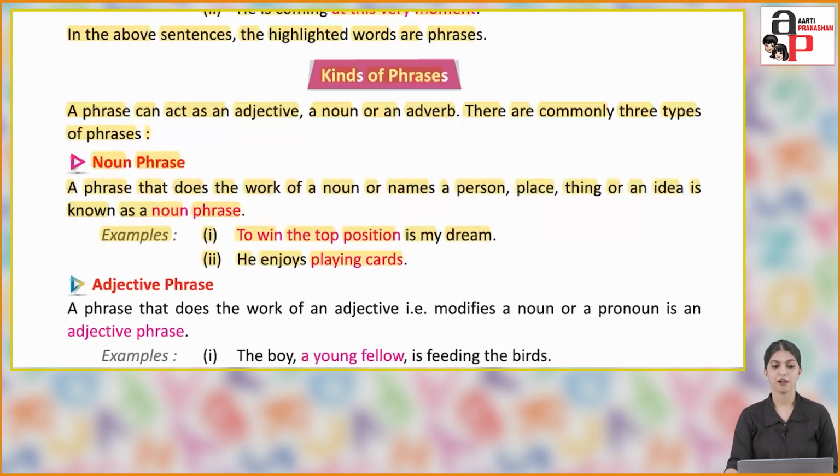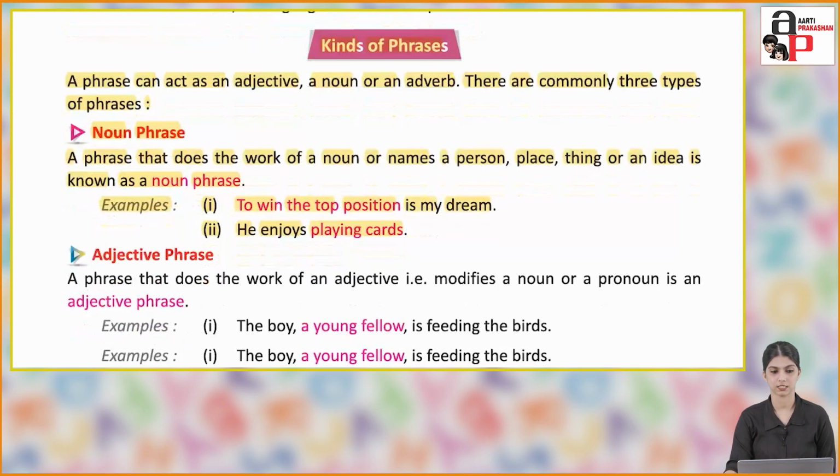Noun phrase: a phrase that does the work of a noun or names a person, place, thing or an idea is known as a noun phrase. Example: To win the top position is my dream. He enjoys playing cards. So, here the noun phrases are to win the top position and playing cards. These phrases are doing the work of a noun.